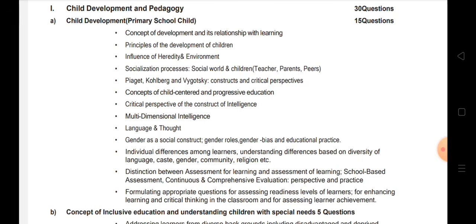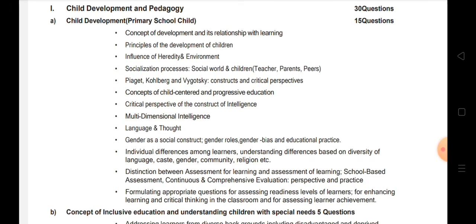Then we also have to study the principles of development of children. What are the different principles followed in the process of development and learning, and what is the interrelationship between the two? Then we also have to learn about the influence of heredity and environment. We know that the development of the individual is affected by both hereditary factors as well as environmental factors. Then we also need to study socialization processes, the social world and children, that is teachers, parents, peers.